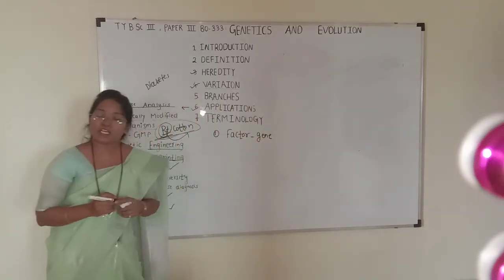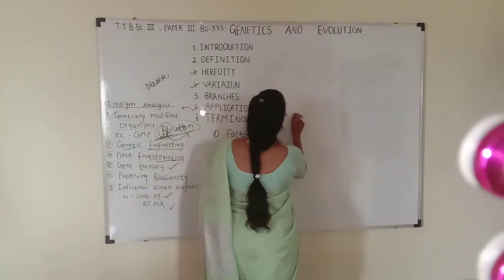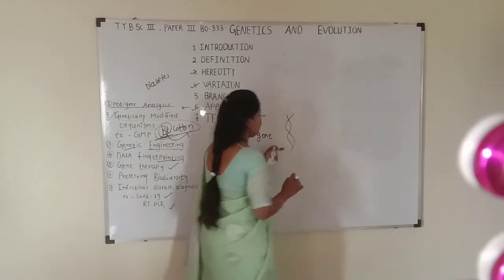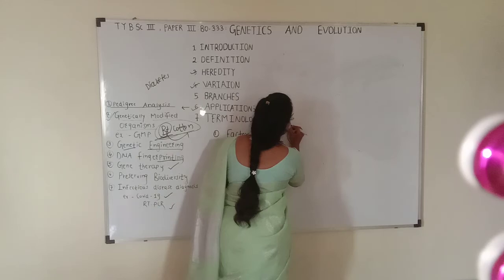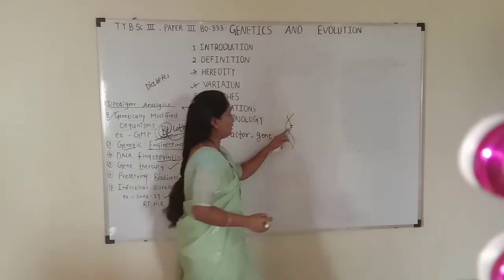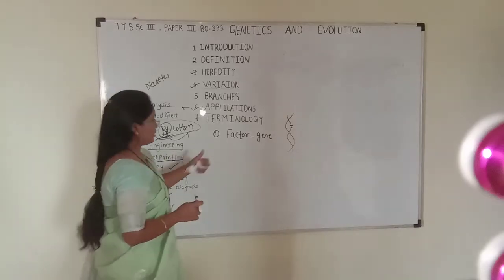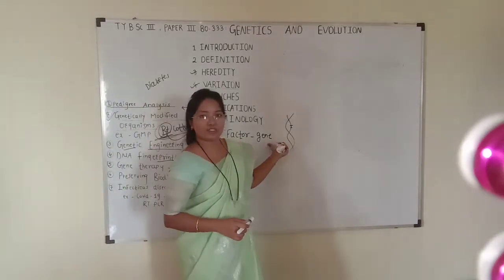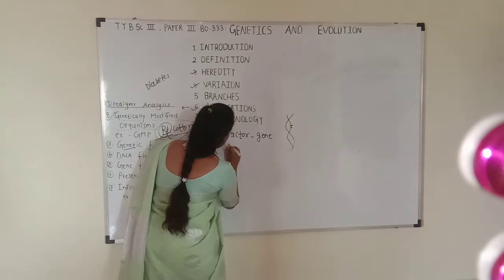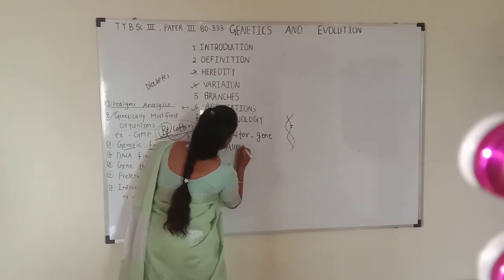What is a gene? A gene is a fragment of DNA. So this is DNA, and its particular fragment is called a gene. So a gene is a factor, and this is the gene. The most important term is the allele.